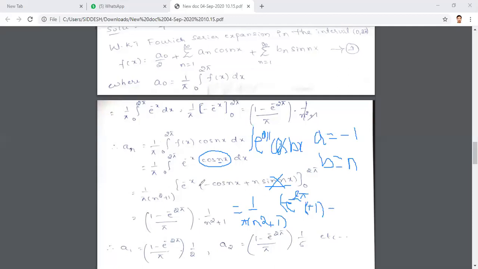Then minus the lower limit: minus of minus will be there, with e power 0, and cos 0 is 1. So minus into minus becomes plus 1. The result is minus e raised to minus 2 pi divided by pi into n square plus 1. Is it clear? Yes, sir.